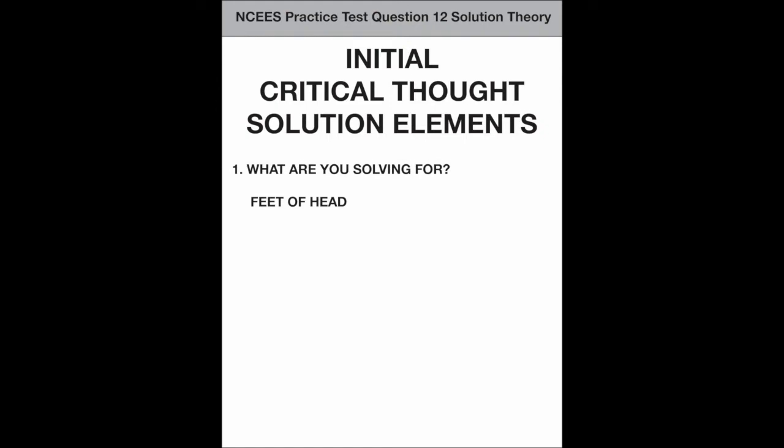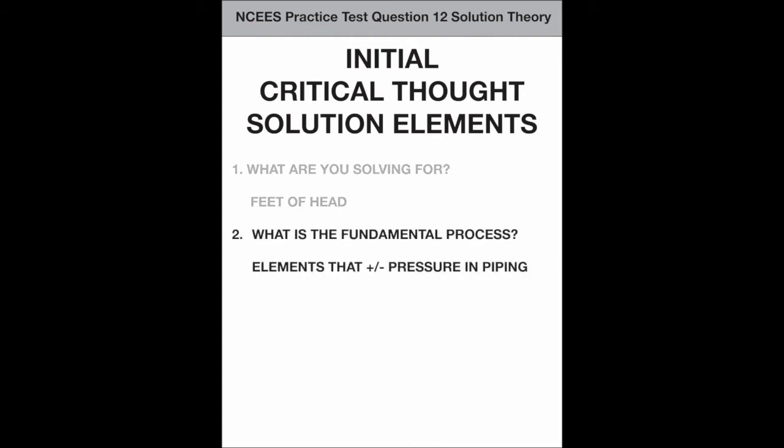Initial critical thought solution elements. 1. What are you solving for? Feet of head at a particular point in a fluid piping system. 2. What is the fundamental process? Determining which elements of the piping system add pressure and which reduce pressure.